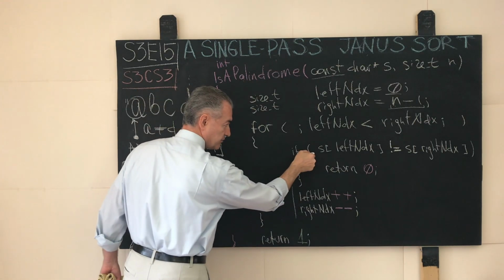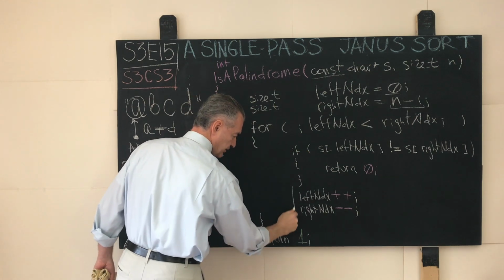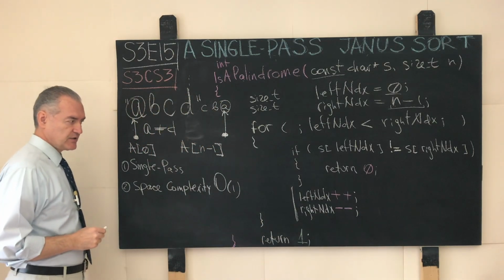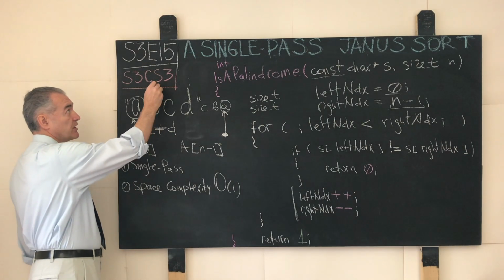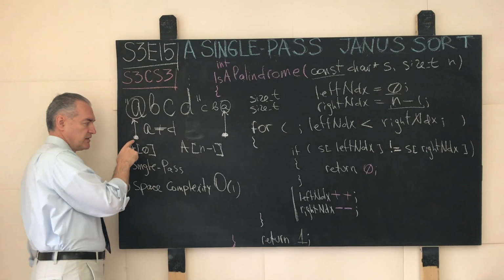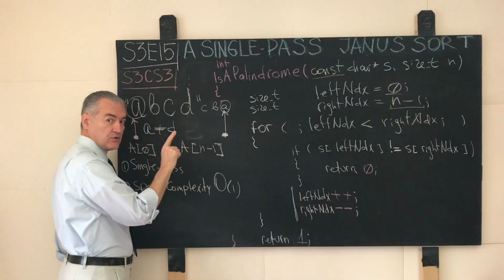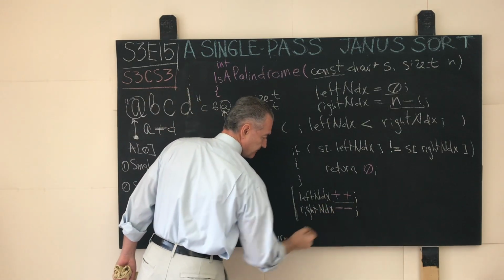This if statement fails, and the code jumps over here, and look what's happening. This is quite interesting, and it is important for the intended solution of the problem S3CS3. Here again, the left runner advances rightward once along the input array.